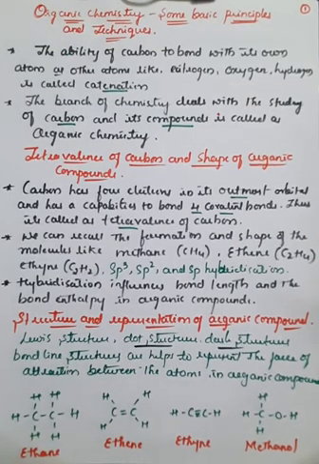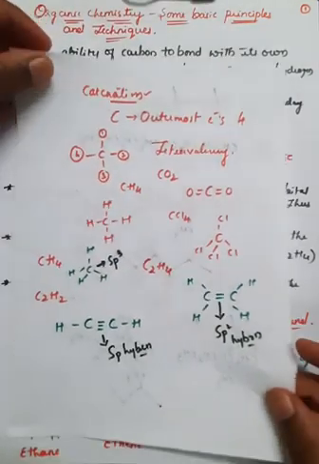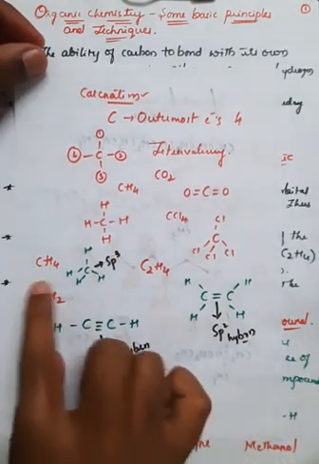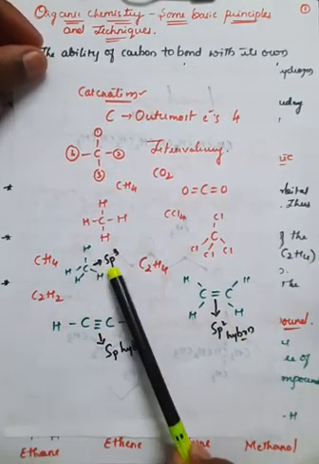In today's class, we have seen some of the important concepts related to organic chemistry, that is catenation of carbon, the tetravalency of carbon, and hybridization in organic compounds, that is sp3, sp2, and sp hybridization.